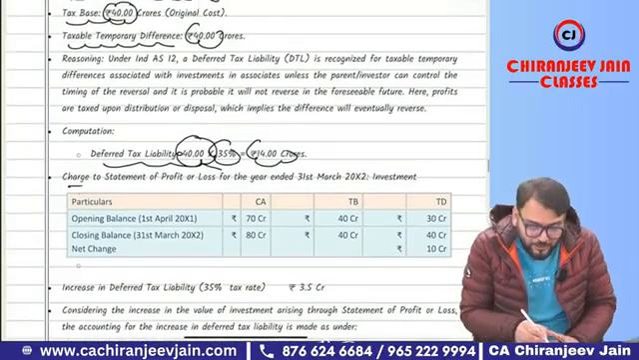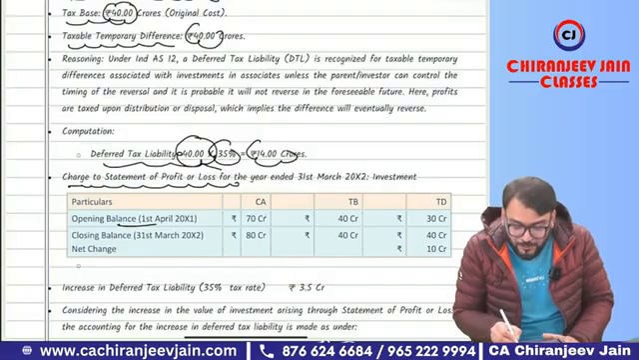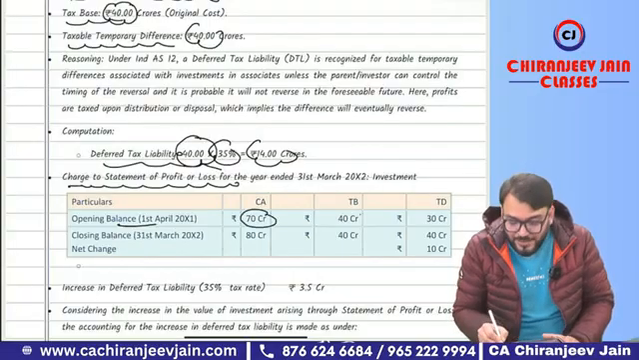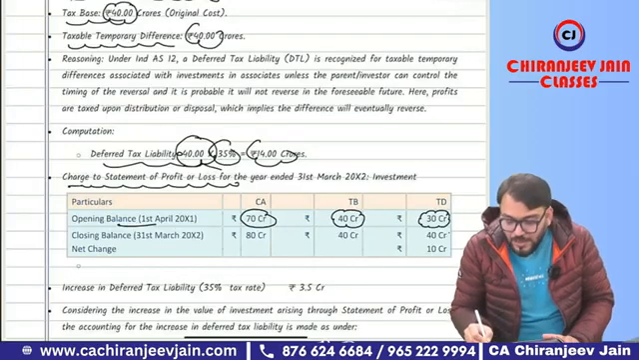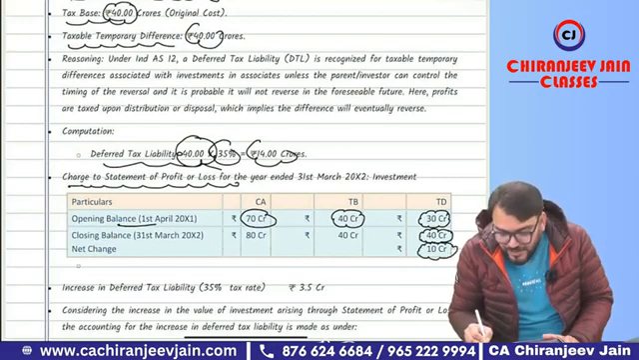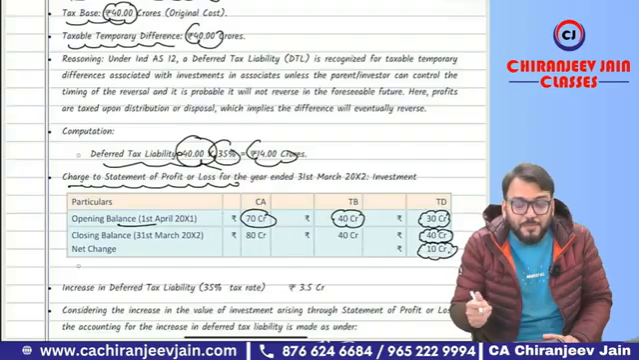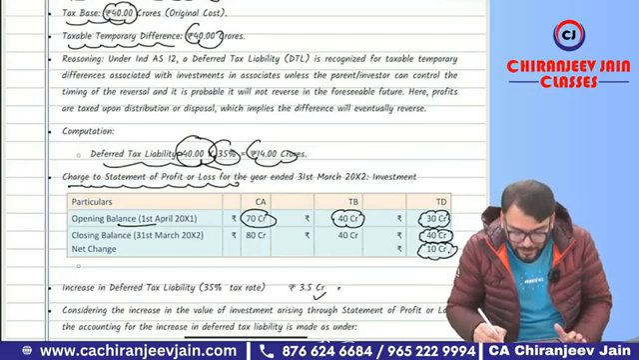Now, we need to also find out the charge to statement of P&L. So you can see the opening balance, it was carrying amount 70 crore and the tax base was 40 crore. So initial taxable temporary difference was 30 crore and the closing taxable temporary difference was 40 crore. It means the taxable temporary difference increases by 10 crore. So 10 crore into 35%, 3.5 crore will be charged to profit and loss account.